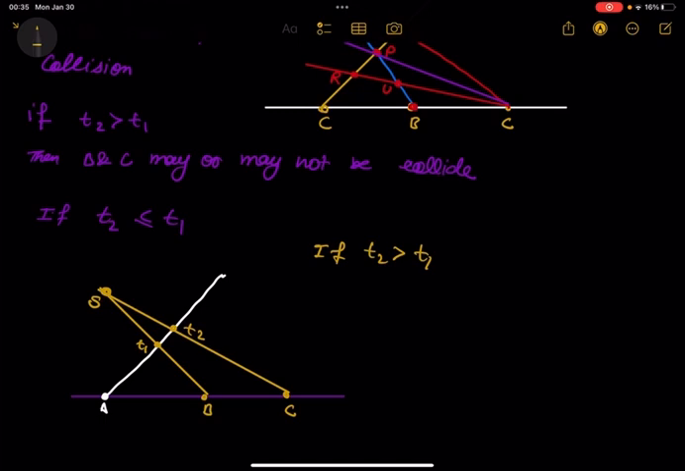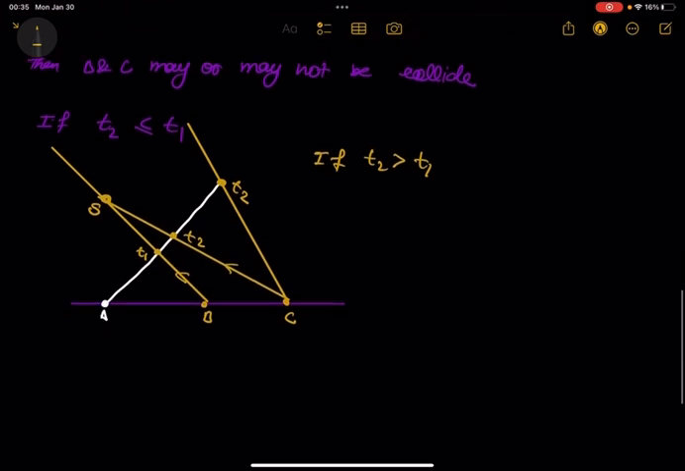But if C is going somewhere here, this point is also at time T2. So A reaches this point at time T1, and C also reaches this point at T2. So there is no collision because the path of B is here and the path of C is also here. So there is a chance they may or may not collide.